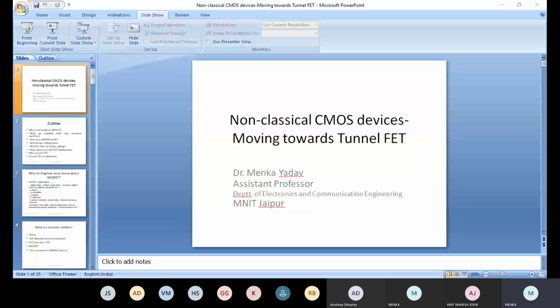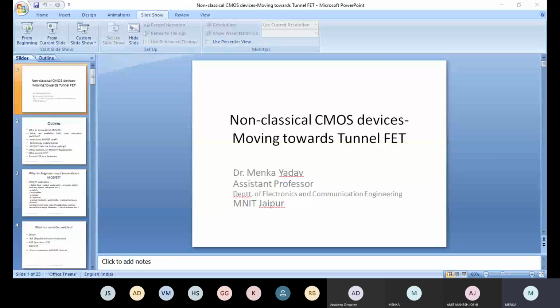So the outline of the presentation is like this. Why we should know about MOSFET most of all, because everybody should understand why you are attending this particular session. Then what are the available solid state electronic switches and other solid state devices which are compatible or can be used in place of MOSFET or are in current use? Then how does MOSFET work? Then technology scaling trends, and MOSFET fails for further scaling.